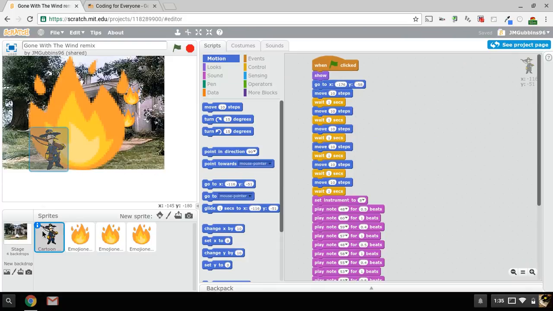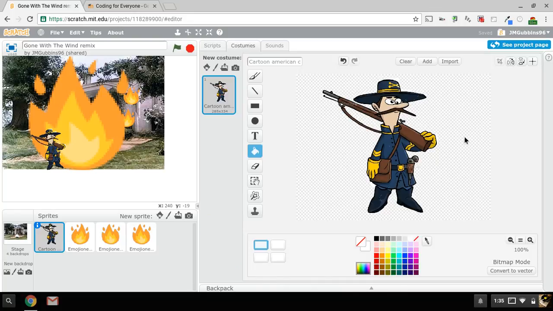As I said, first of all, the cartoon sprite that he had uploaded had a white background around it. And I discovered that if you use this red slash along with the fill-in paint tool, you could actually remove that white background. It made the background transparent. So I was able to go in, and there's another piece of the hat there that was not completely clear. So I can remove that. I also resized him a little bit.